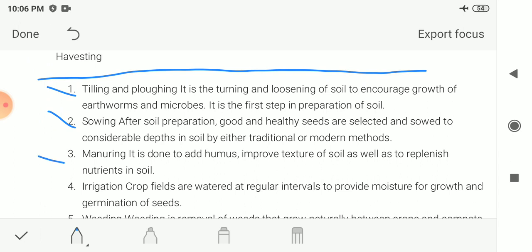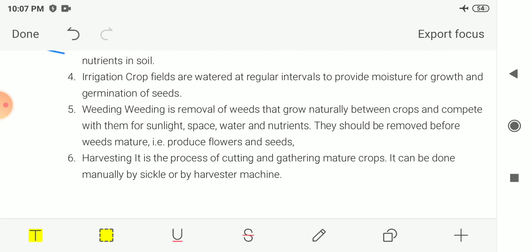After sowing, the next step is manuring. It is done to add humus, improve soil texture, as well as to replenish the nutrients in the soil. So in manuring, we are adding manure or fertilizer to the soil to give humus, to improve the soil texture and to restore the nutrients which were earlier used by the earlier crops. So this is manuring. Next stage is irrigation.